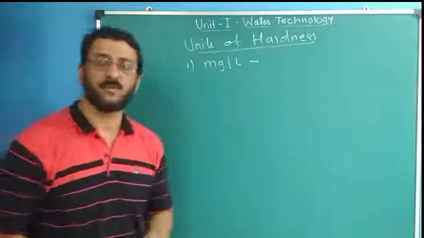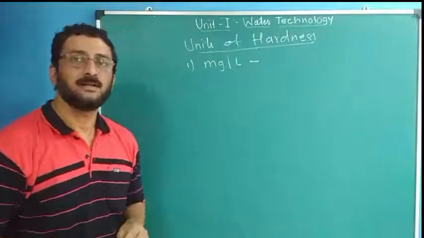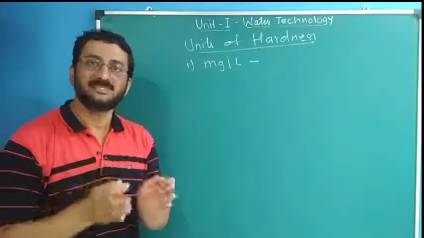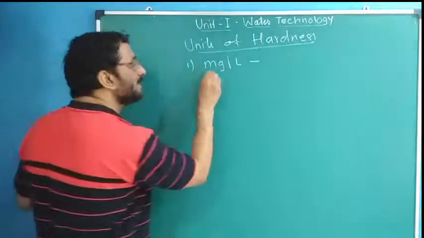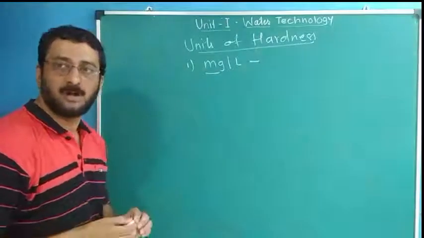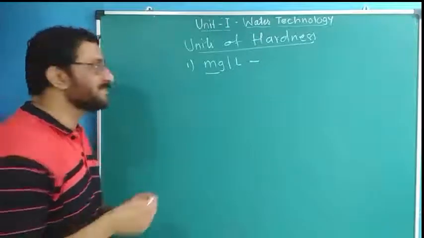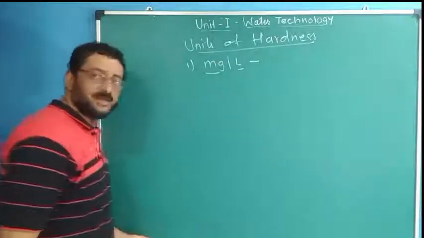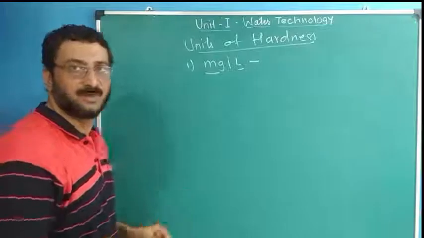Milligrams per liter. What is the meaning of that? It is milligrams of CaCO3 equivalent. It is milligrams of CaCO3 equivalents of the salts of the hardness causing impurities present per liter. That is called milligrams per liter.